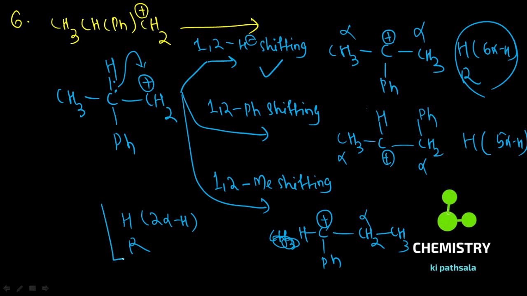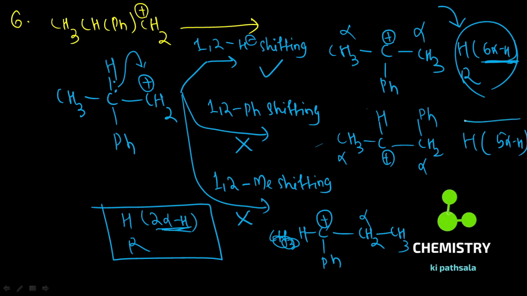Now hyperconjugation is there, but there are 6 alpha hydrogens in one case and in this case 2 alpha hydrogens, so the number of hyperconjugative structures is more in the case of 1,2-hydride shifting as compared to 1,2-methyl shifting. Therefore you will not have 1,2-phenyl shifting and 1,2-methyl shifting, you will have 1,2-hydride shifting. 1,2-phenyl shifting is ignored because there is only one factor which stabilizes the carbocation, that is hyperconjugation. So this is your answer. Clear? That is 1,2-hydride shifting.